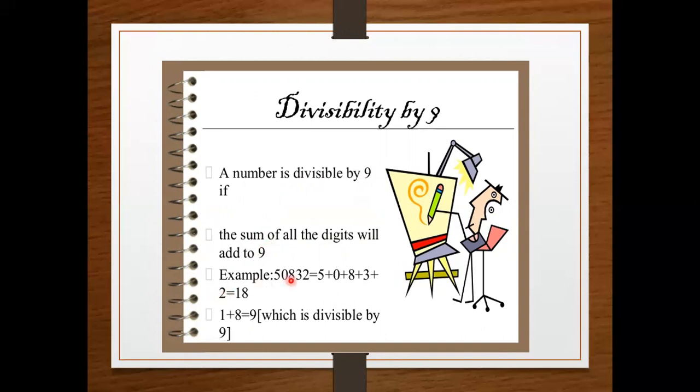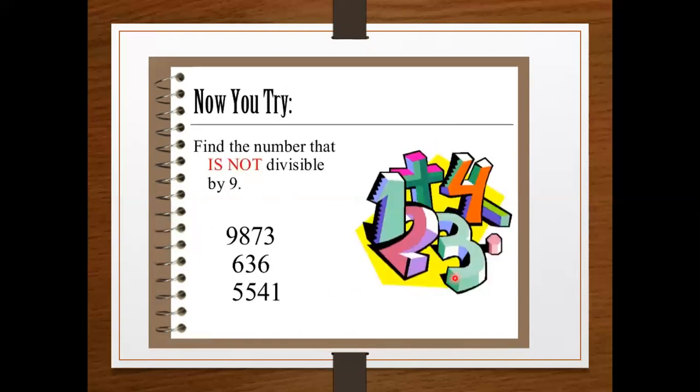Okay, you can see 50832. The sum of its digits equals 18, and 18 is a multiple of 9. That's why you just say this number is divisible by 9. Otherwise you can add 1 plus 8 and the answer is 9, which means this number is divisible by 9. Okay, now it's your try.